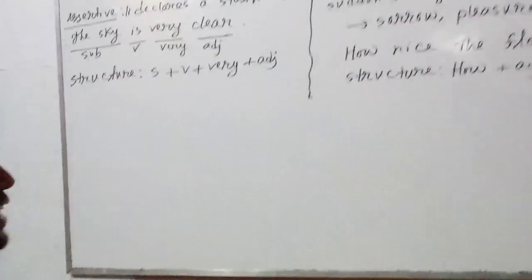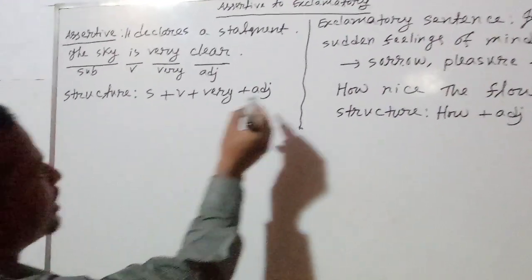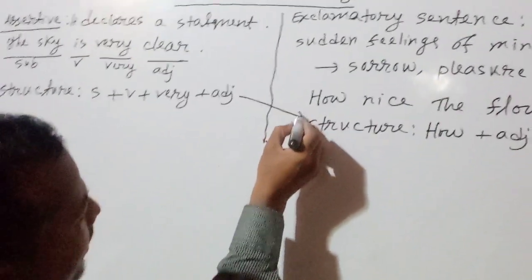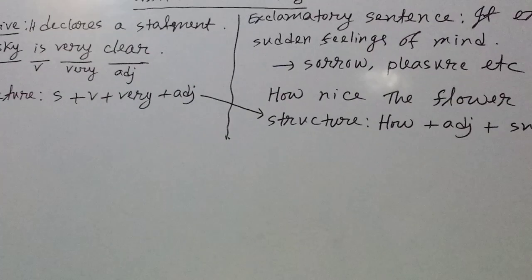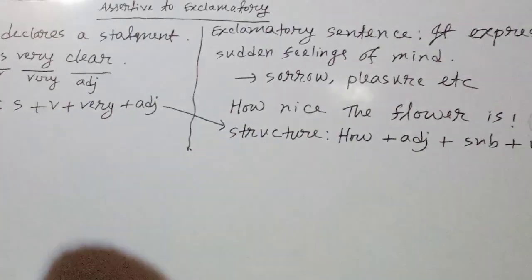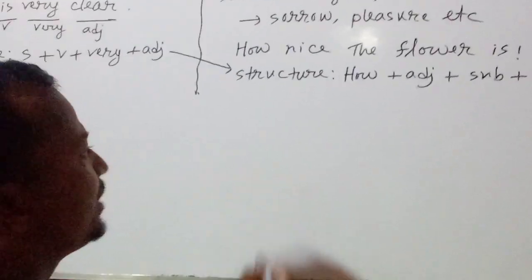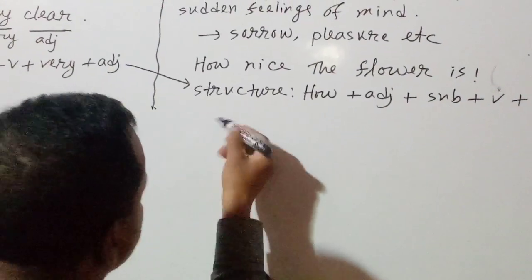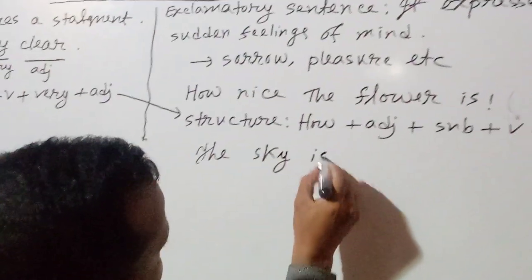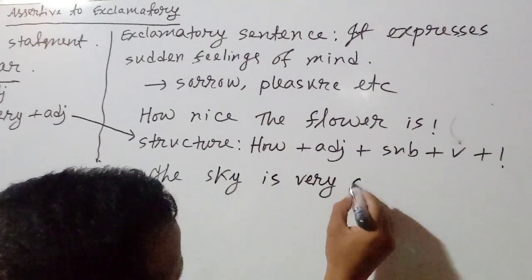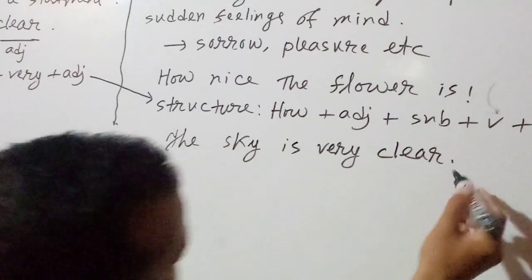Now we will discuss how we have changed. We have changed through the structure. We use the structure of the given sentence, then we can change the sentence automatically. Now change it. The sky is very clear.